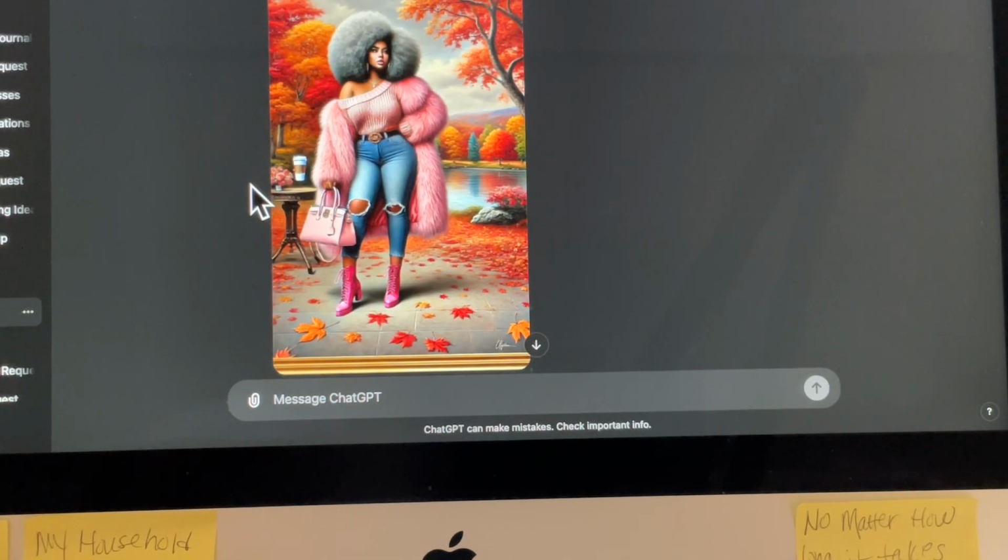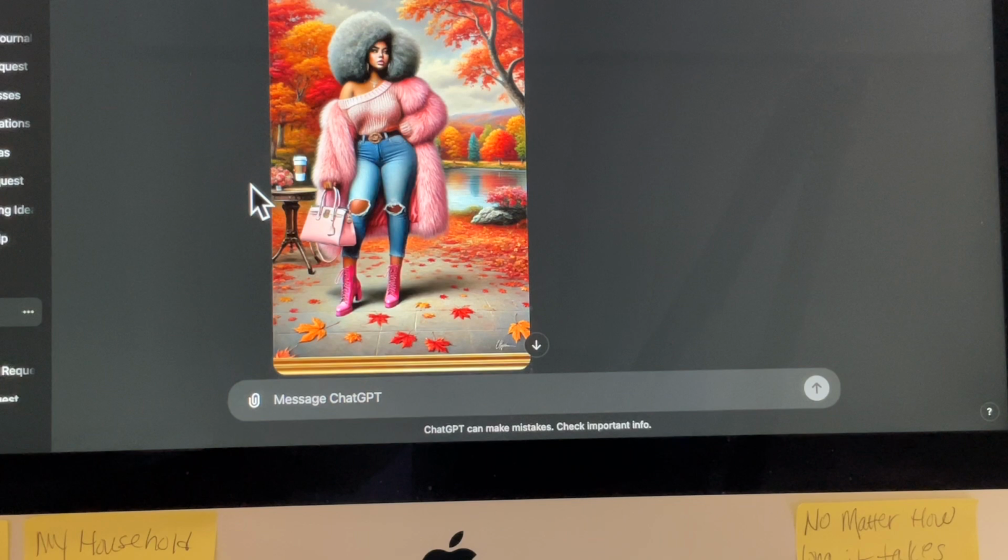Okay, y'all, so here's another one that I did. Pink is one of my favorite colors. I love pink, and it's part of my brand colors. So I did this cute girl in pink, and y'all know I have gray hair, so I decided to do a girl with gray hair. Even though I'm young, I still have gray hair. I wanted to create a younger lady with gray hair also, because a lot of people feel like gray hair is considered older, but it's not. Okay, I just want to put that out there. But anyway, let's get back to the video.